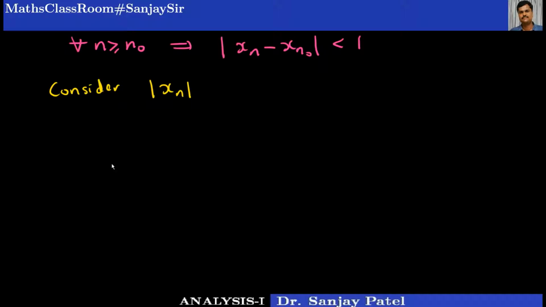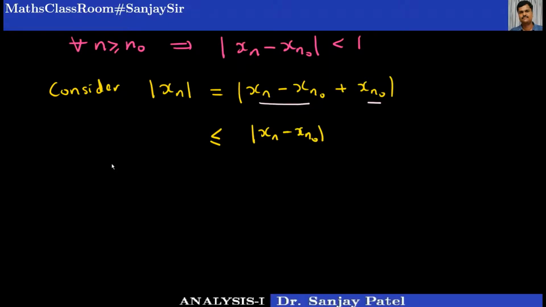This I can write as mod of xn minus xn0 plus xn0, just adding and subtracting the term xn0. Now I am grouping these two terms together and this single term separately, so we have something like mod of a plus b. By applying the triangle inequality, this is less than or equal to mod of xn minus xn0 plus mod of xn0.